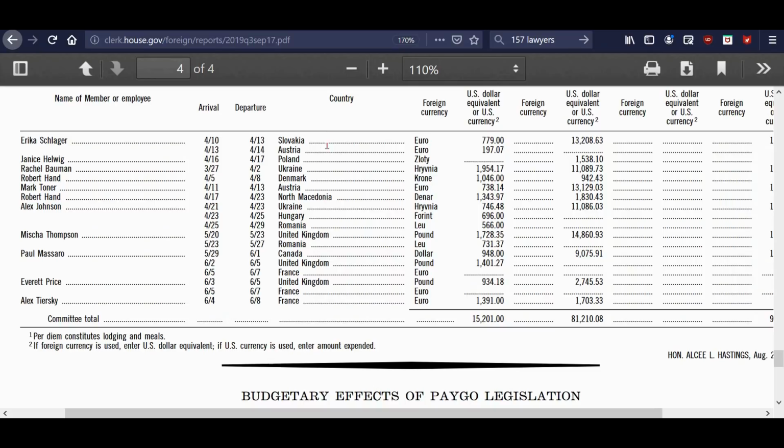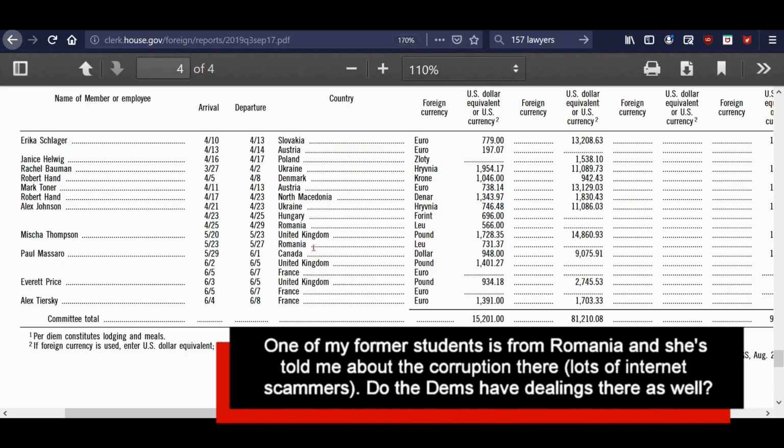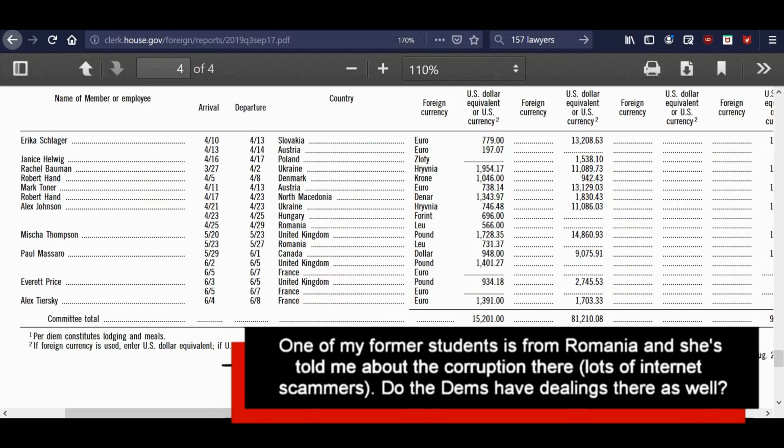But look at some of the places they went to. Slovakia, Austria, Poland, Ukraine. There's one to the Ukraine. Might be interesting to look up Rachel Bauman. Denmark, Austria, North Macedonia. Here's another Ukraine. Alex Johnson went there. Hungary, Romania, United Kingdom, Romania. What's in Romania? Canada, UK, France, France.